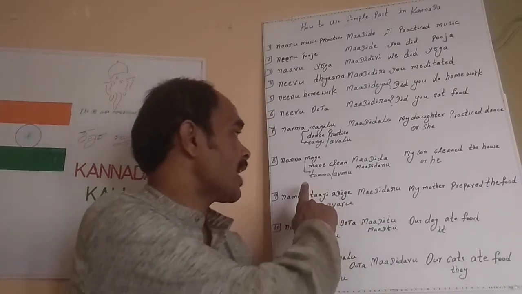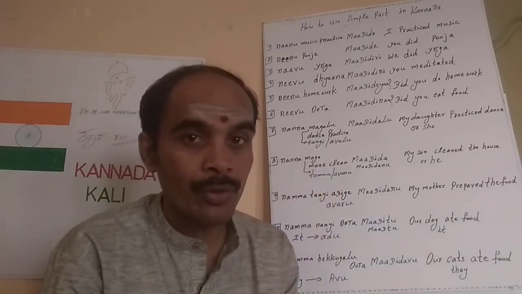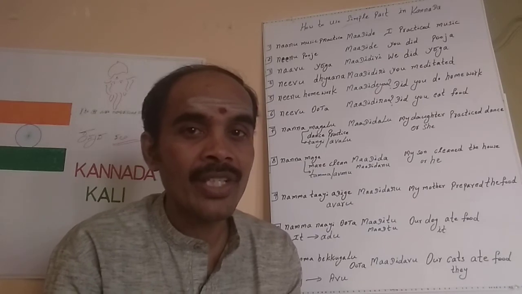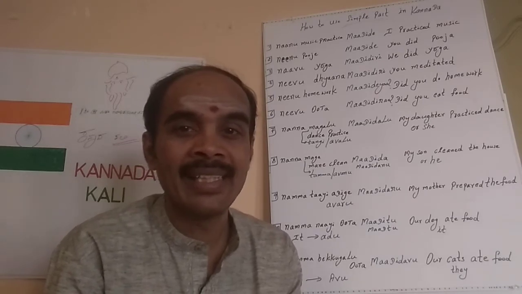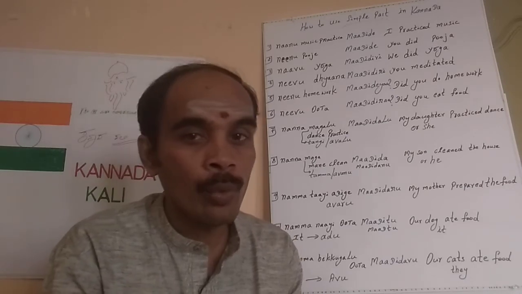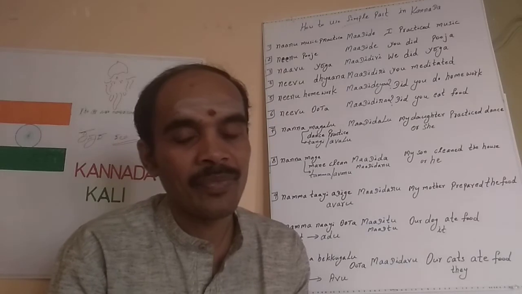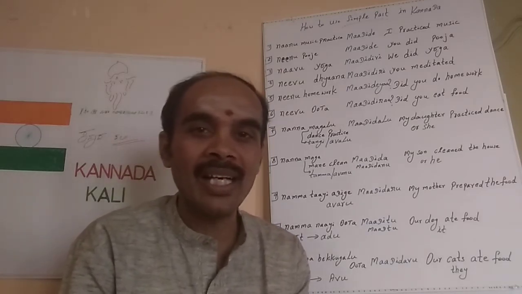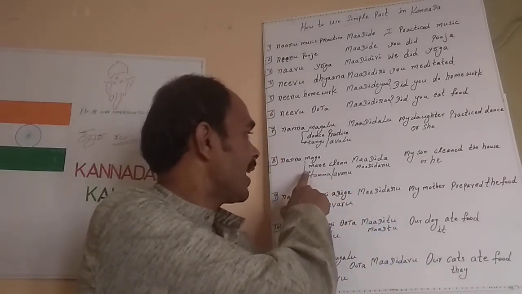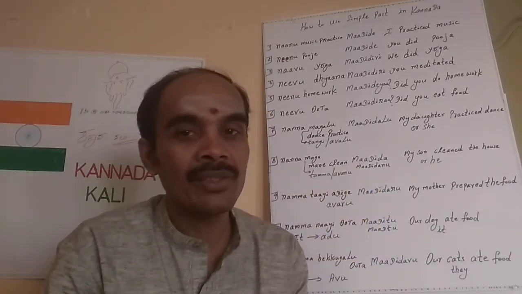Okay, then next one is males. What we have to do is, just after ಮಾಡಿ, add the small d and then a. Da, ಮಾಡಿದ, ಮಾಡಿದ. The full word is ಮಾಡಿದನು, whereas if we take just ಮಾಡಿದ, that's enough. So ನನ್ನ ಮಗ ಮನೆ ಕ್ಲೀನ್ ಮಾಡಿದ. So my son cleaned the house.